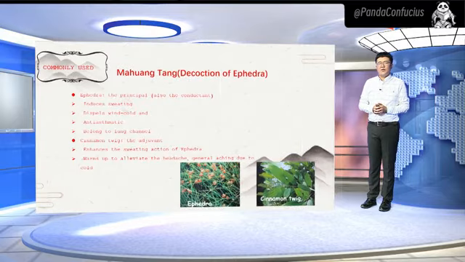Let's take Ma Huang Tang for example. It has only 4 ingredients: ephedra, cinnamon twig, bitter apricot seed, and licorice root. Ephedra, the principal as well as the conductant of this formula, has 3 functions of inducing sweating, dispelling wind-cold, and anti-asthma. Cinnamon twig, the adjuvant of this formula, has 2 functions of enhancing the sweating action of ephedra and warming up the body to alleviate headache or general ache due to cold.